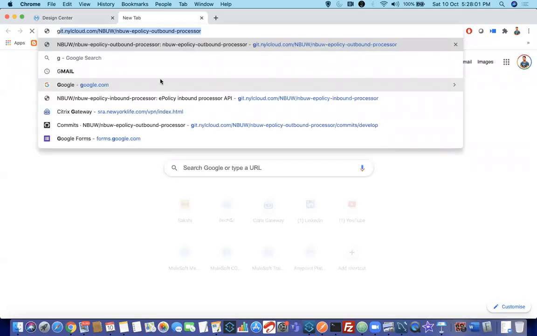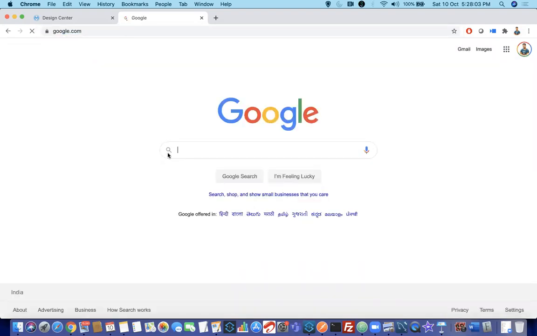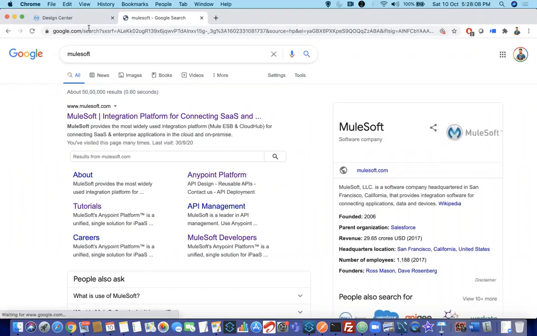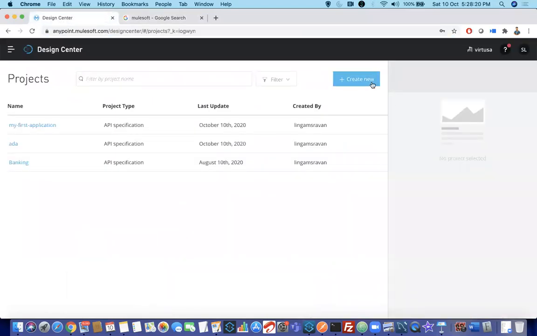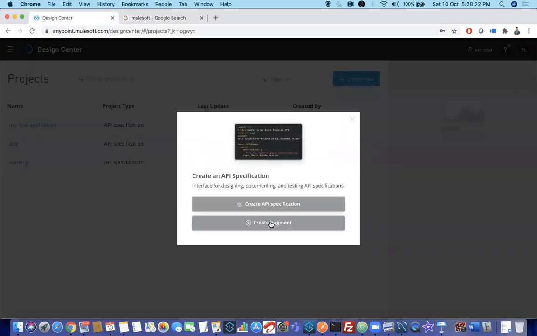I will build something similar to google.com. Now I am searching for MuleSoft. So your resource name should be search, and then you need to pass the query parameter as Q. That's what we will build first. Now for creating new, just click on create new. You will get two options: create a fragment or create an API specification. Fragments are again for advanced developers. For you, just understand this is where you create the API specification.